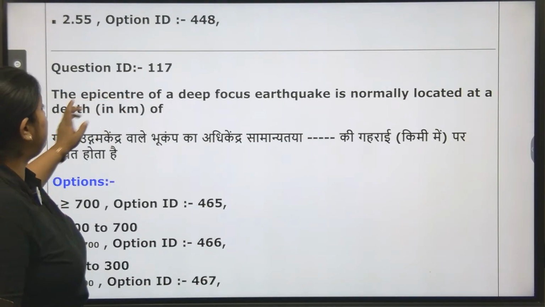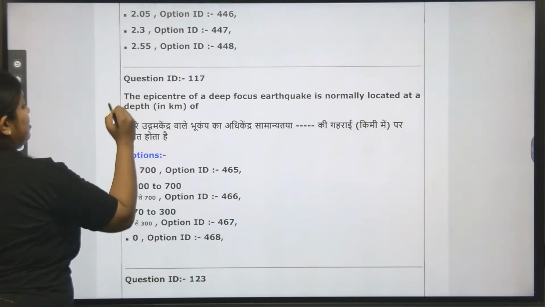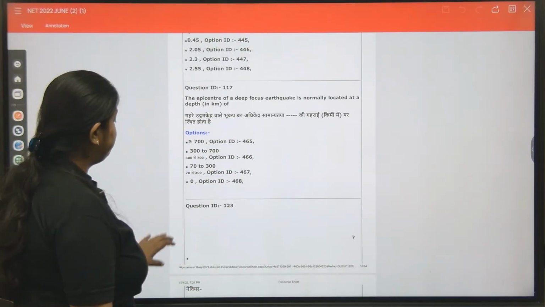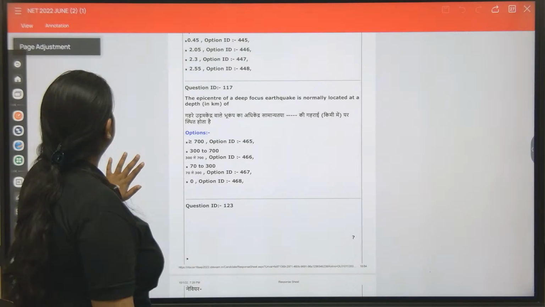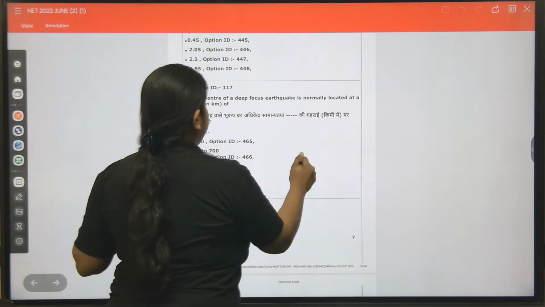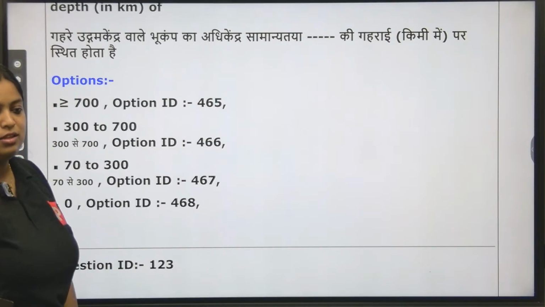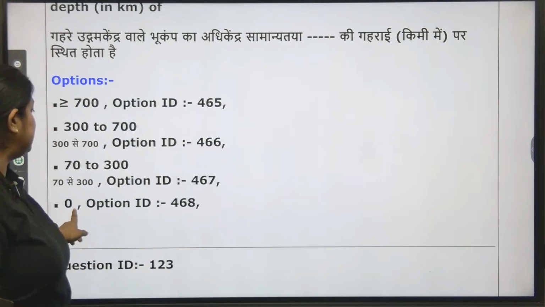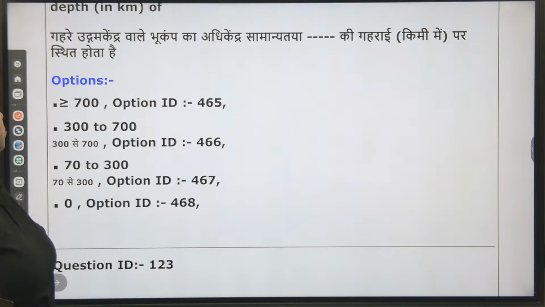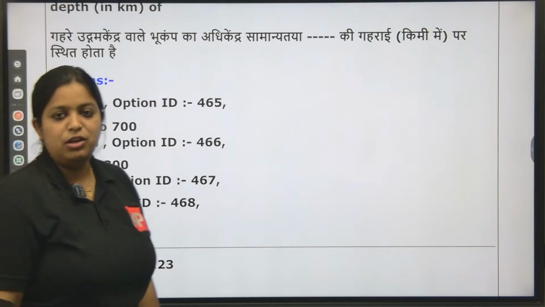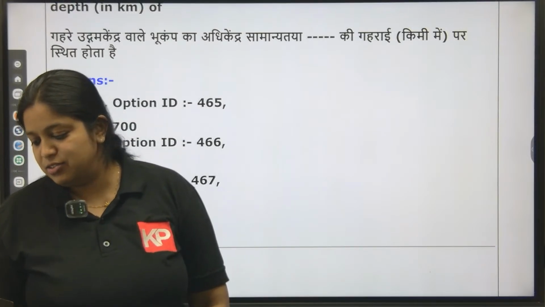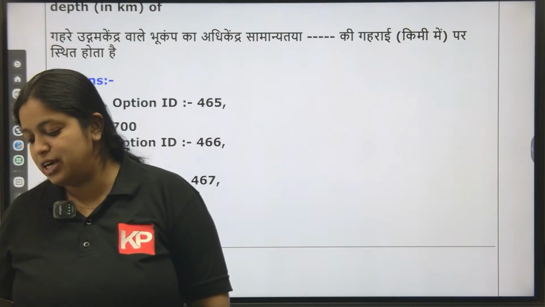Epicenter of deep focus earthquake. That is the question. Epicenter of deep focus earthquake. Okay, so option D is the right answer. It is 0. I hope everybody understood. Yes, Kushi, it's 0. Sai, 0.